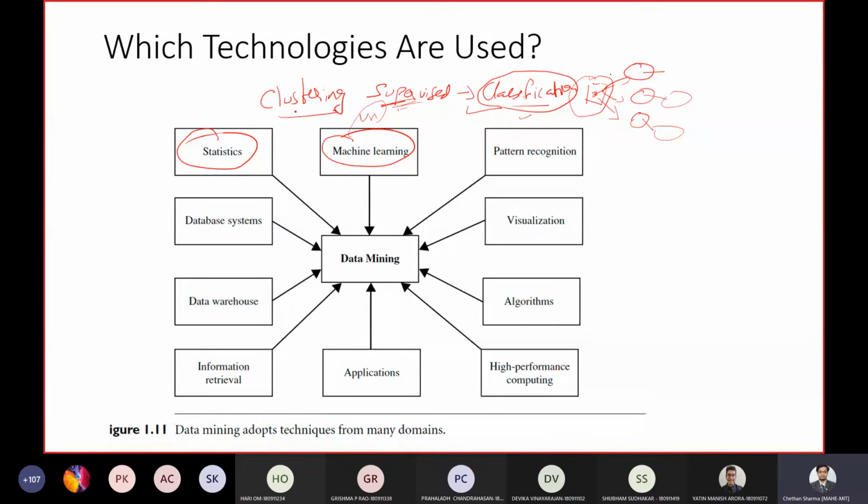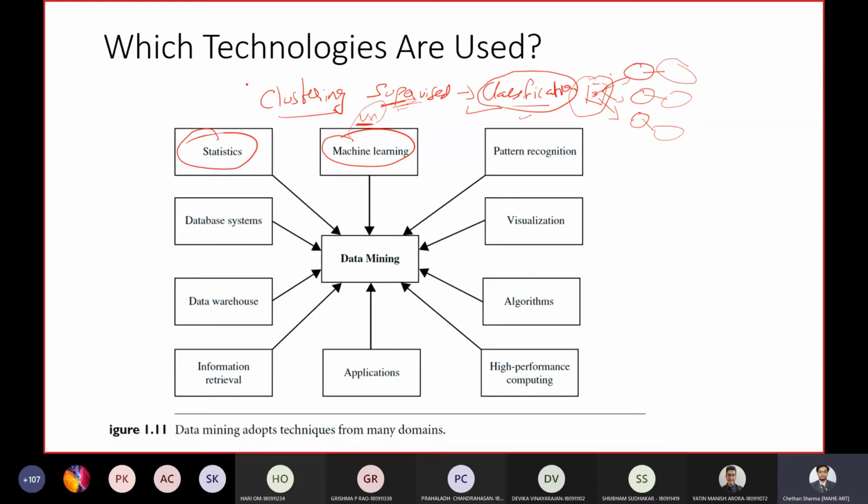For all the clustering operations or tasks, the type of learning which it follows is unsupervised. The major difference is that for supervised, there will be labels in the data set. For unsupervised, there will be no labels with the data set. So the machine has to learn without the help of labels.